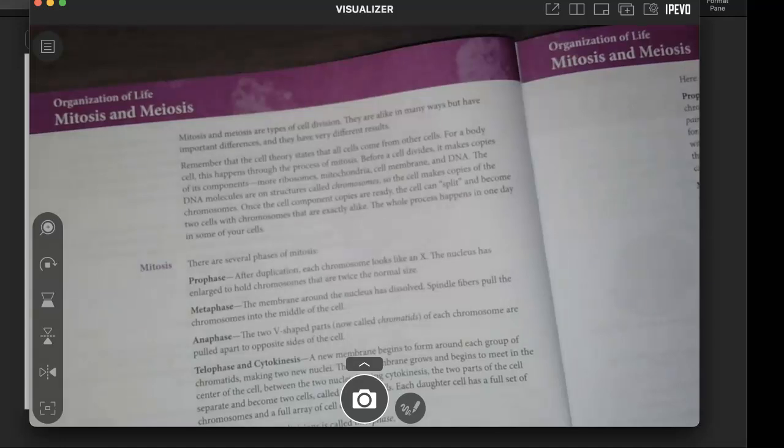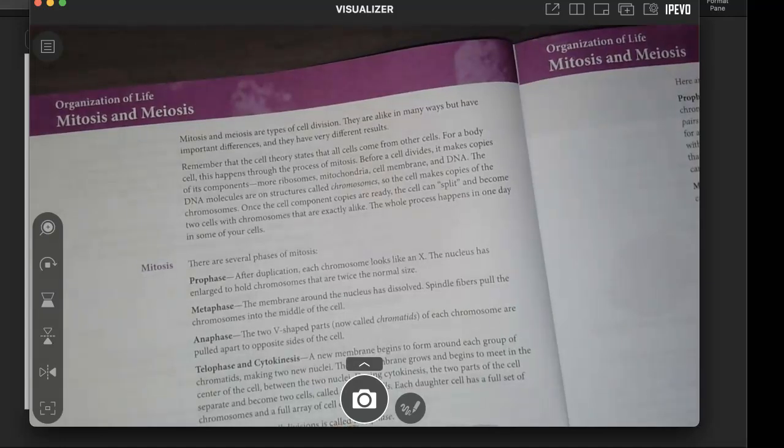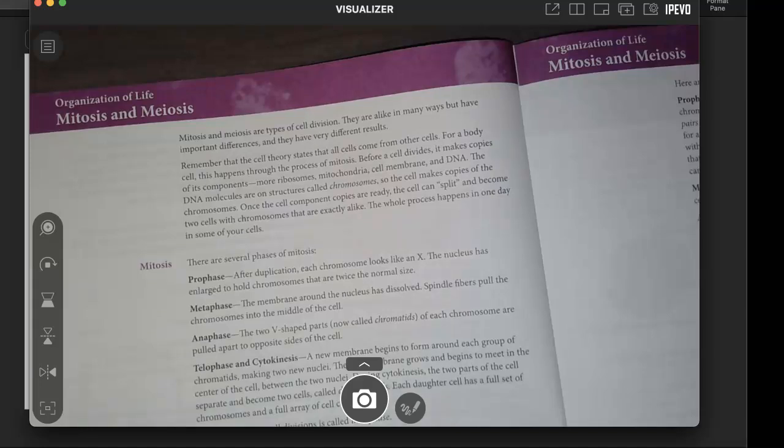Mitosis and meiosis. Mitosis and meiosis are types of cell division. They are alike in many ways but have important differences, and they have very different results. Remember that the cell theory states that all cells come from other cells. For a body cell, this happens through the process of mitosis.